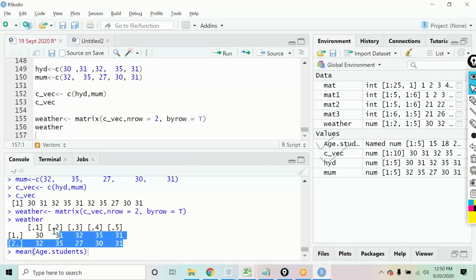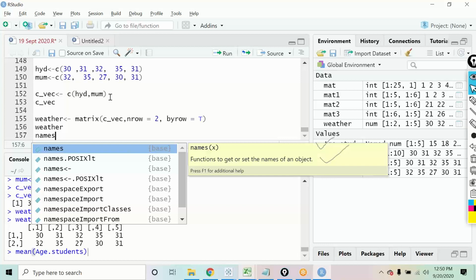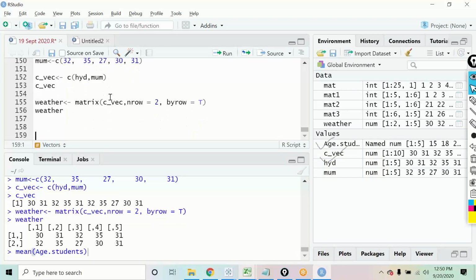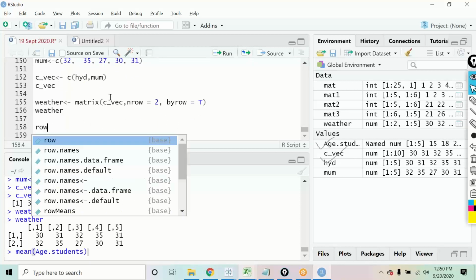Have you created this matrix? Are you all getting this matrix? Yes. Okay, now for this matrix, I need to define the row names. Like in the vector you could define names, similarly for the matrix we have a function called row names.